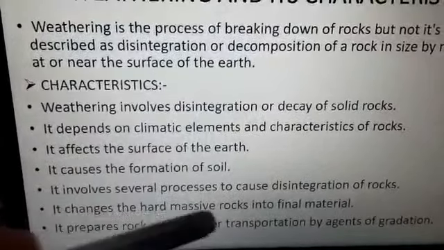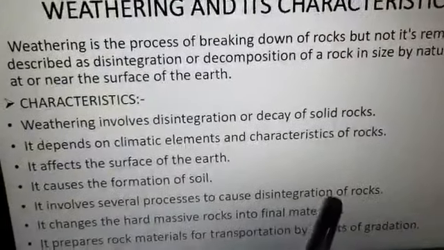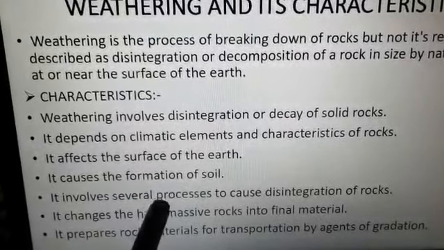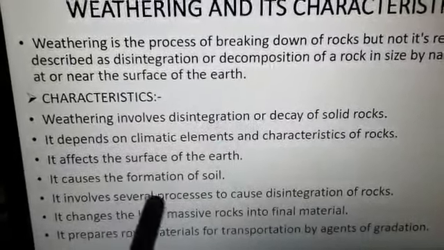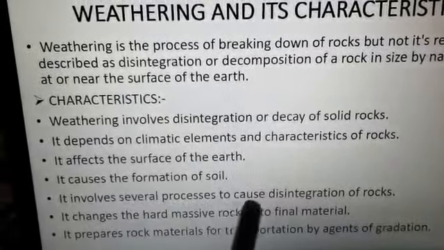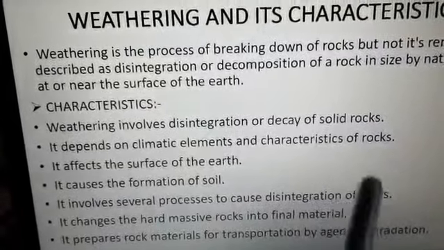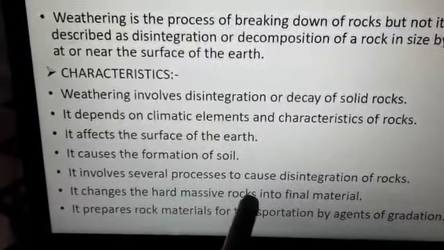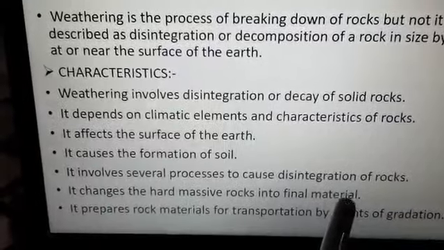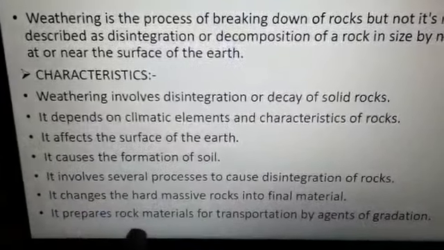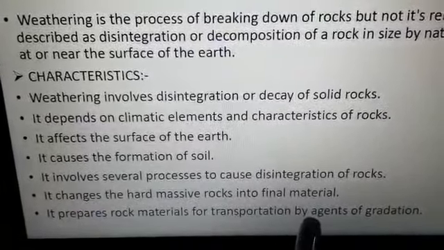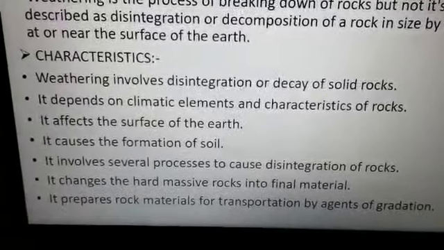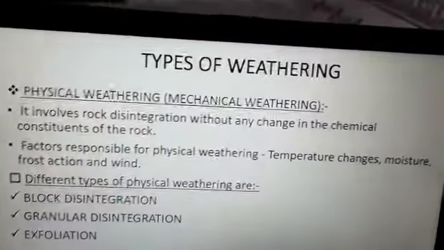It involves several processes to cause disintegration of rocks. So it cannot happen just in a moment. It undergoes various processes which cause the disintegration of the rocks. Now it changes the hard massive rocks into fine material. It prepares rock materials for transportation by agents of gradation. So these are the main characteristic features of the weathering.